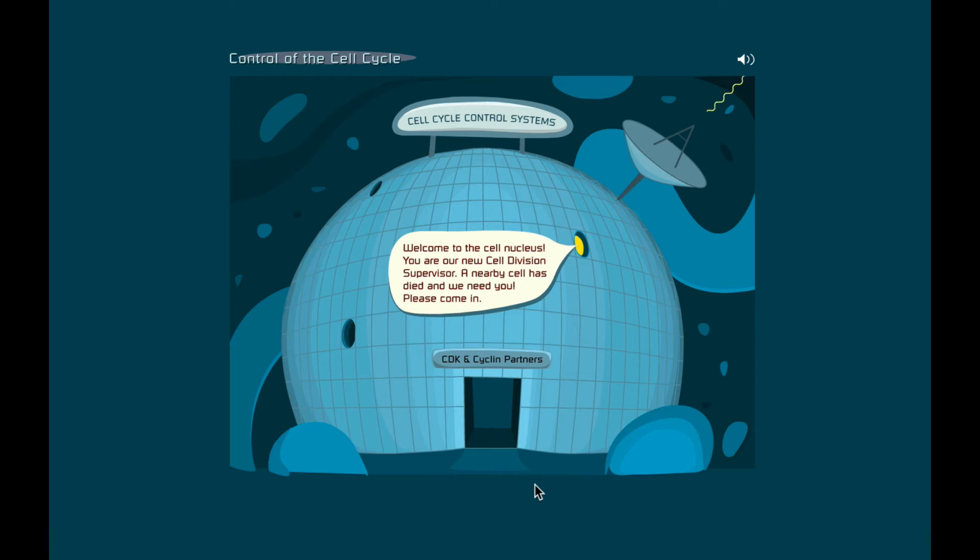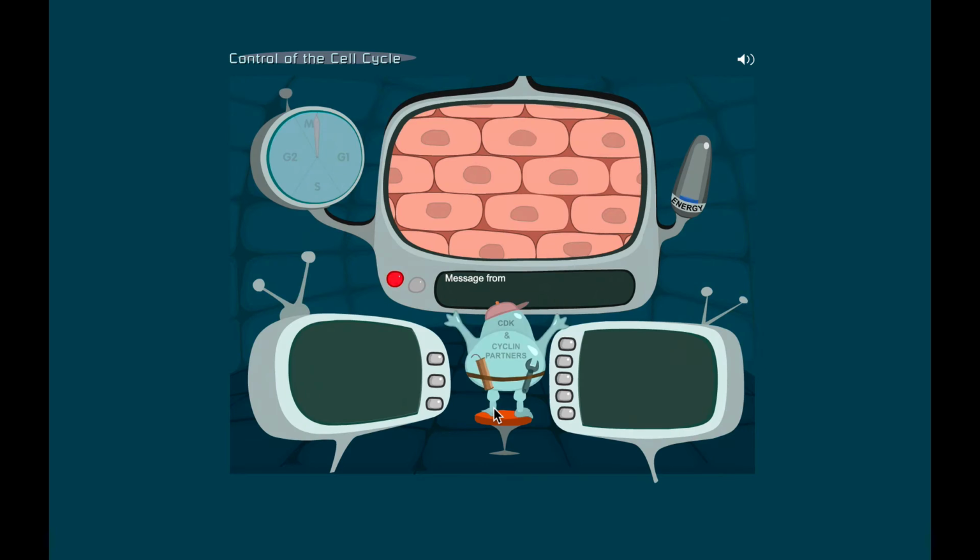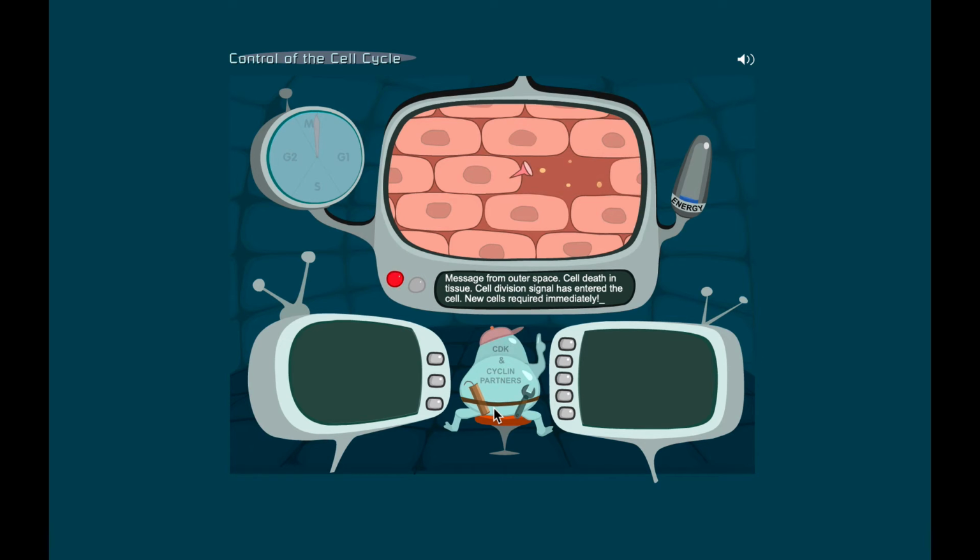All right, so welcome to the cell nucleus. You are our new cell division supervisor. A nearby cell has died and we need you. Please come on in. Message from outer space. Cell death in tissue. Cell division signal has entered the cell. New cells required immediately.